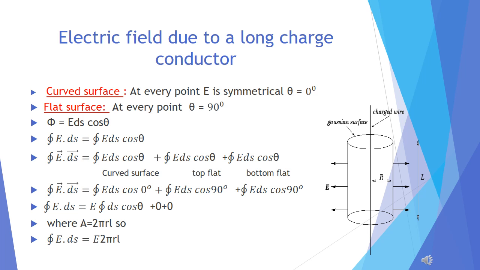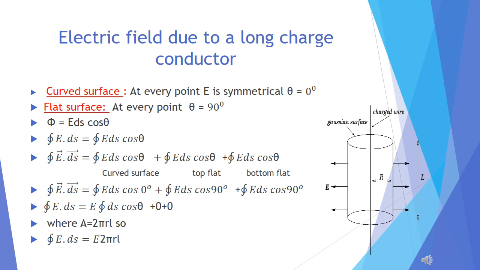They are perpendicular to each other, so it is not completely symmetrical. But when we cannot imagine one surface which is completely symmetrical, then we divide our Gaussian surface into two surfaces so that each surface has separate symmetry.